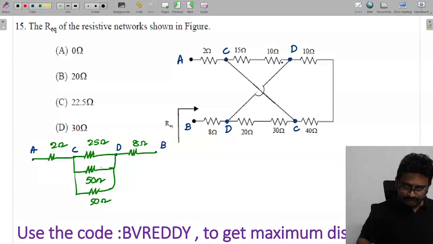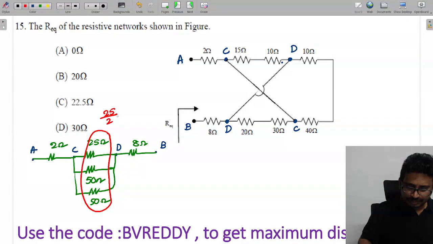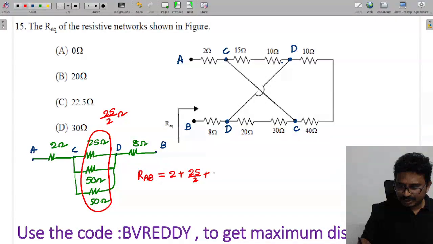Now these 50, 50, 25, 25, 25 in parallel become 25 by 2. So RAB will be 2 plus 25 by 2 plus 8, which comes to 22.5 ohms.